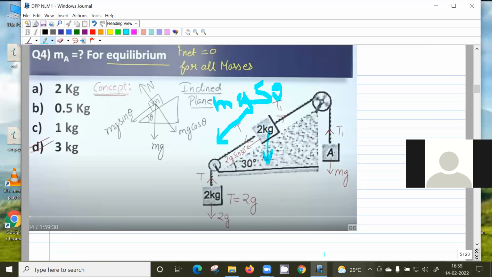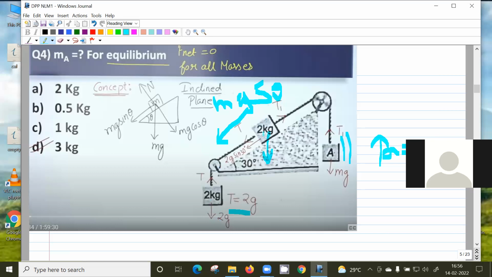So T1 you can straight away write without any equation because it's in equilibrium. Since in equilibrium, these 2 forces are in balance. T1 is same as mg because acceleration is 0. Why is acceleration 0? It is in equilibrium. So similarly, this T is 2g because this is also in equilibrium.